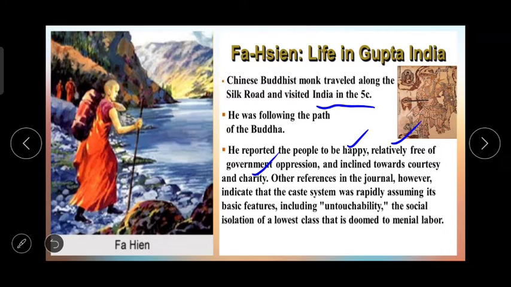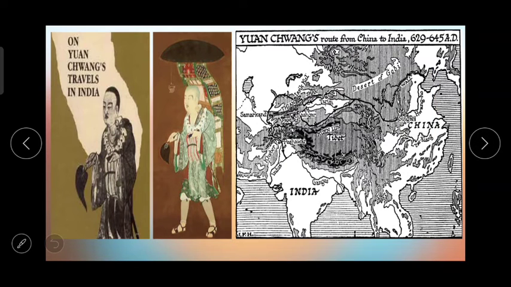Other references in the journal, however, indicate that the caste system was rapidly assuming its basic features, including untouchability, the social isolation of a lowest class that is doomed to menial labor. So this was all written in the literature of Fa Hien and Yuanchong. The route from China to India, the map you can see.